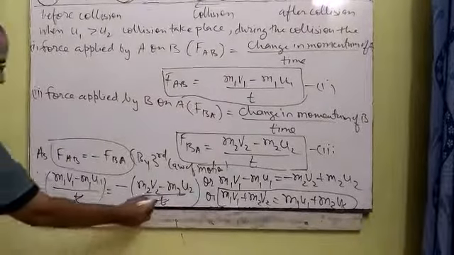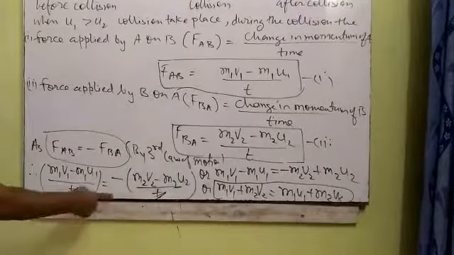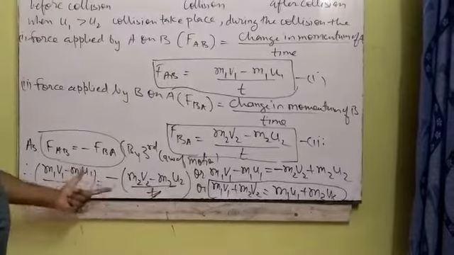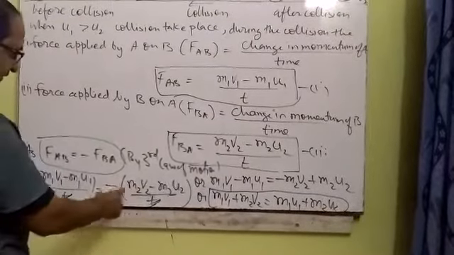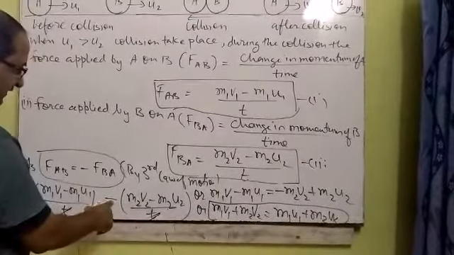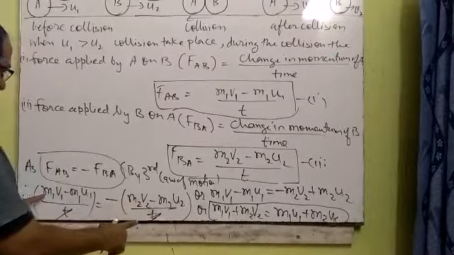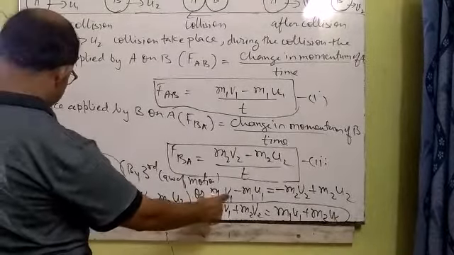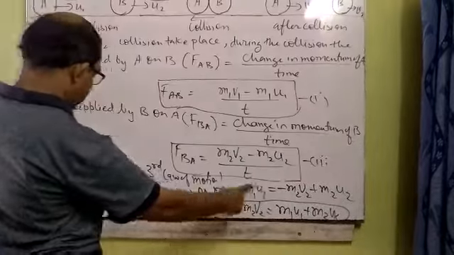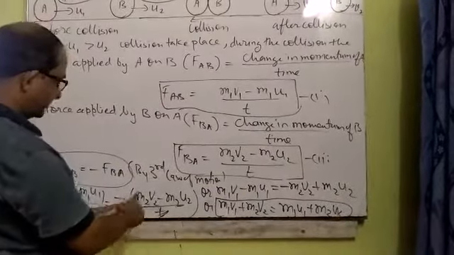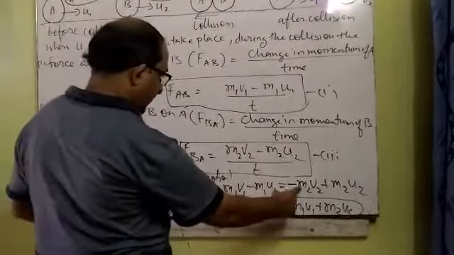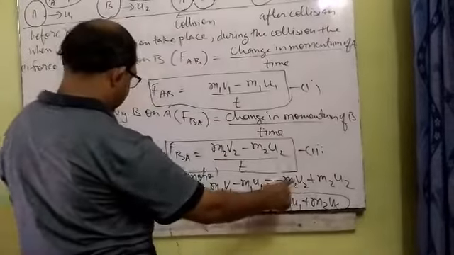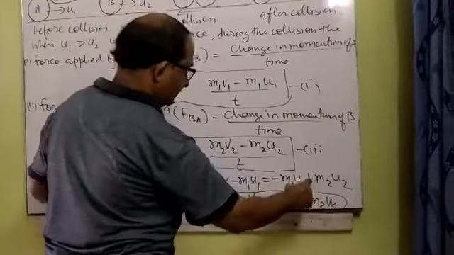Now since the time of collision is common in both of them, t cancels. You can solve this mathematical equation. Just open the bracket. Since the minus sign is there, the sign will change. The left side remains as it is, m1 v1 minus m1 u1, but on the right side change the sign. m2 v2 becomes negative and m2 u2 becomes positive.